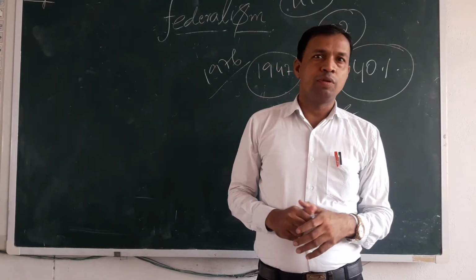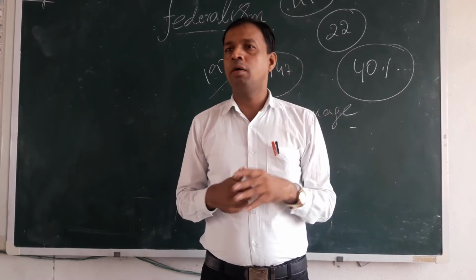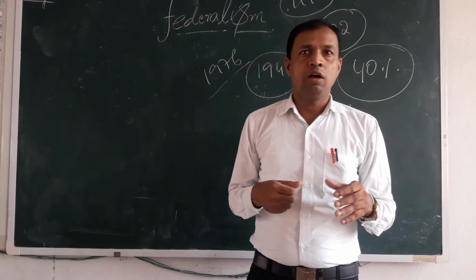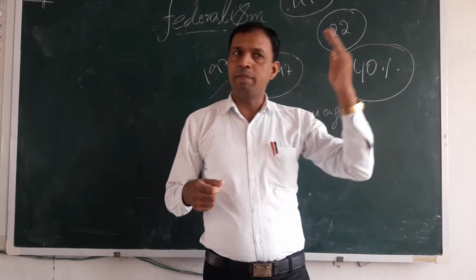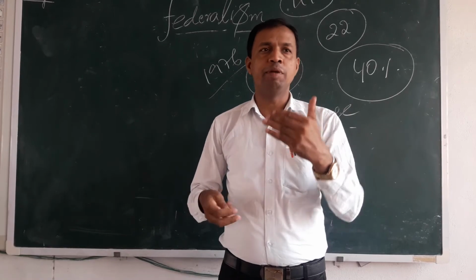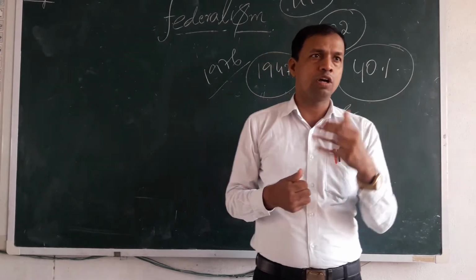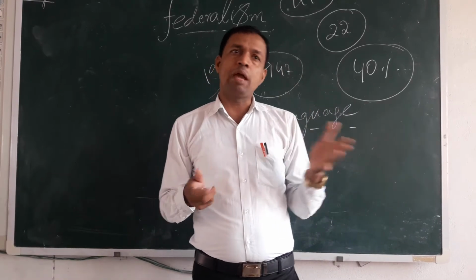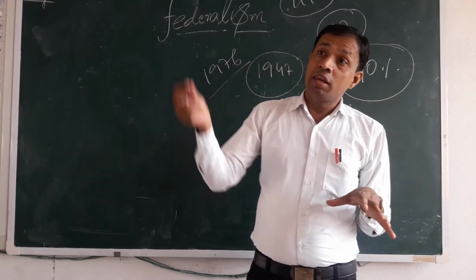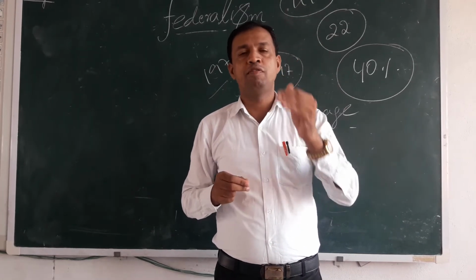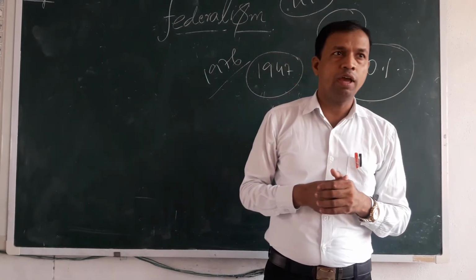Okay, like Congress was the very large party at that time, and we all know that Congress has ruled India from 1947 till 90s continuously. Again, in between breakdown came once or twice. Okay, so for majority of maximum time it was only in the power, not only in the central level, in the various states also it was in power for maximum time.